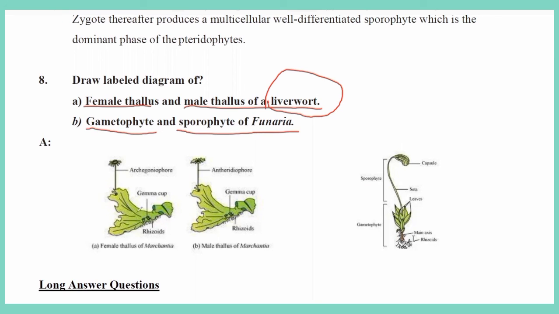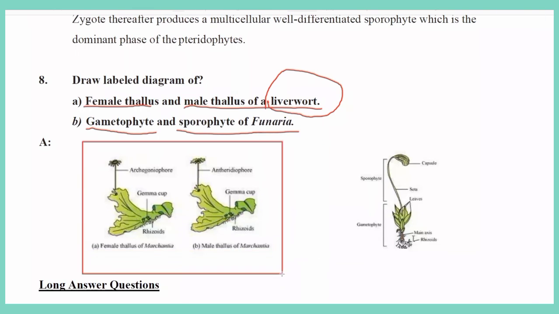Imagine this. Now I will make you understand easily. Now I will draw. Both that are given, this one and this one, are Marchantia, belonging to bryophytes, class Hepaticopsida.